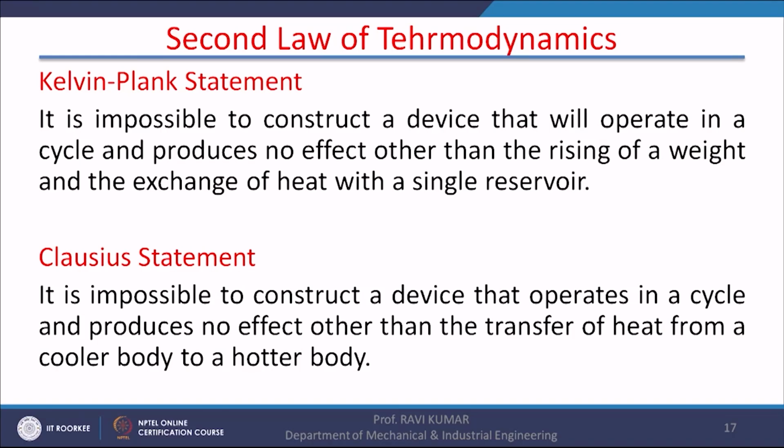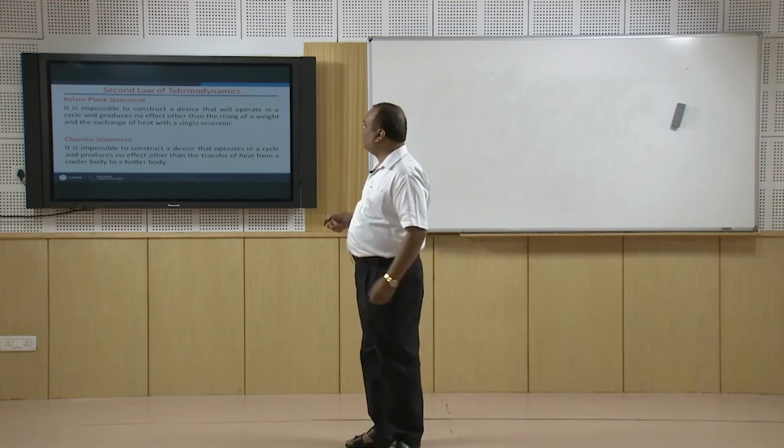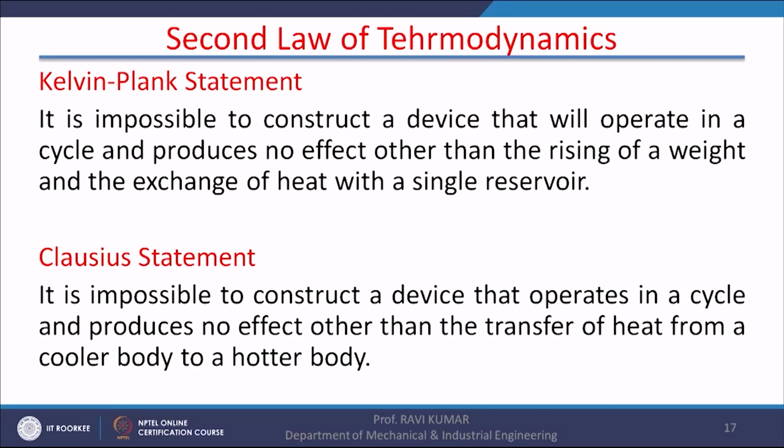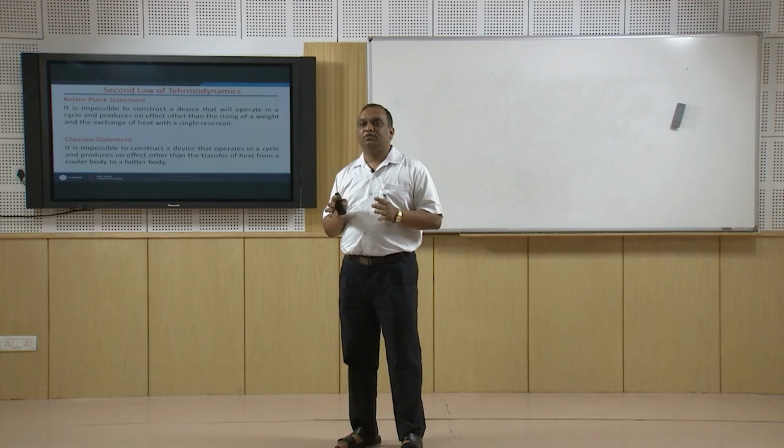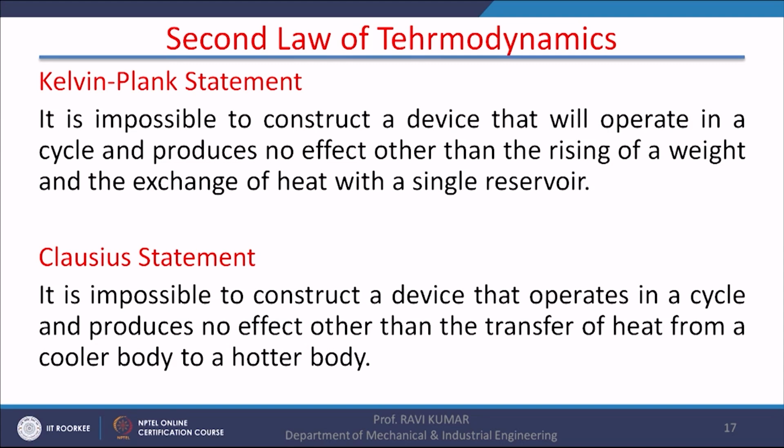We will now discuss the second law of thermodynamics. The second law of thermodynamics has two statements. One is the Kelvin-Planck statement. This statement says it is impossible to construct a device that will operate in a cycle and produce no effect other than the raising of a weight and the exchange of heat with a single reservoir. It means it is not possible to draw a certain amount of heat, let us say 100 joules, from a reservoir and do an equal amount of work. It is not possible. That is the statement by Kelvin and Planck.